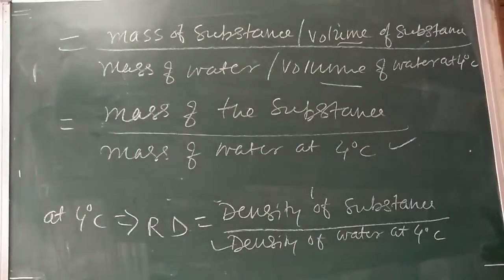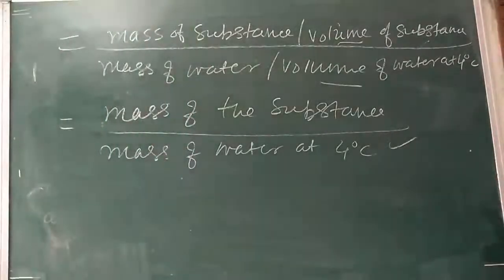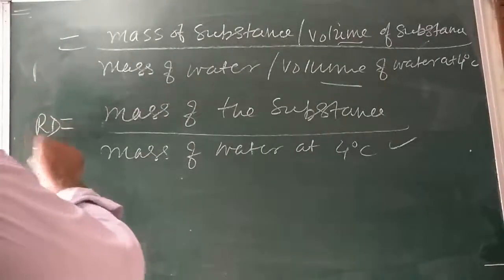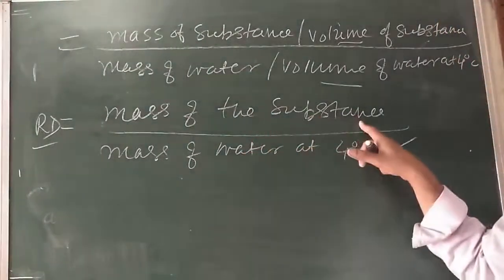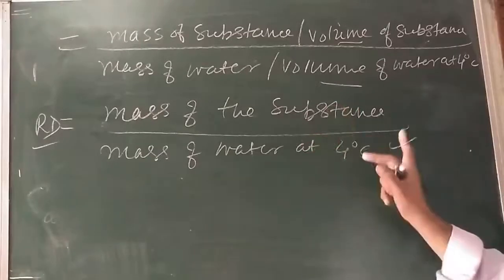The new formula comes. What is that? Relative density of a substance is the ratio of the mass of the substance to that of the mass of water at 4 degrees centigrade.